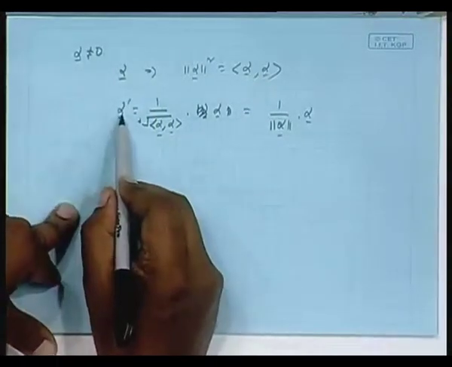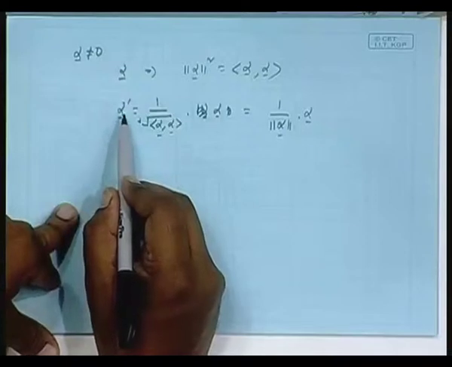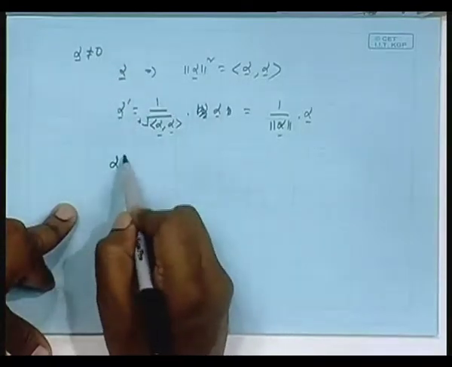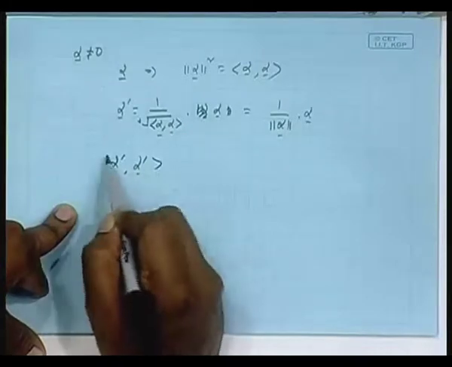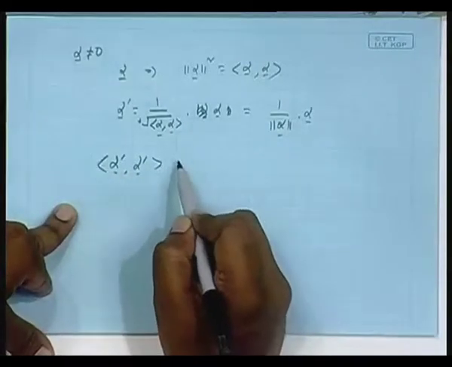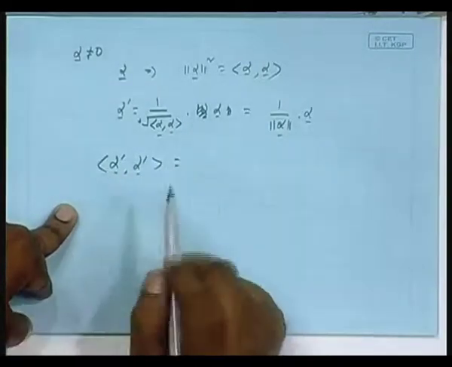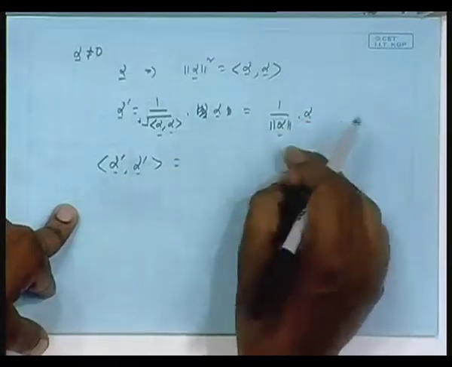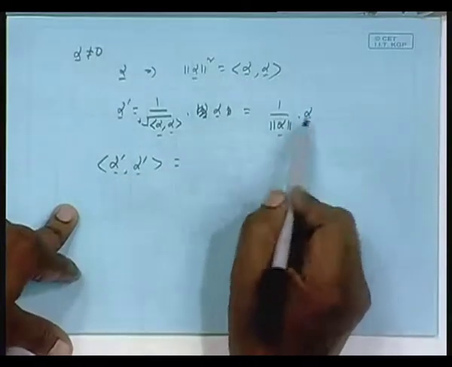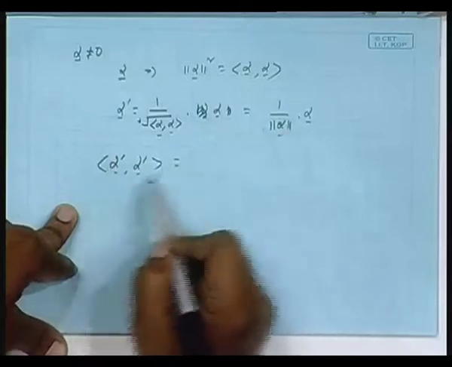Then alpha prime will be unit norm. If you take alpha prime with itself, then what will you get? Put this thing here, alpha prime, put the same thing here.